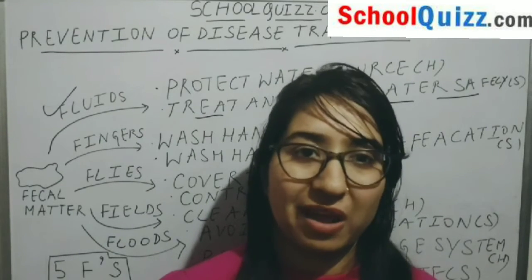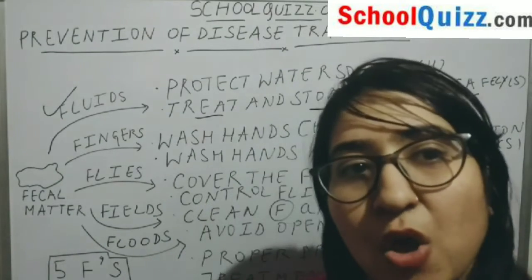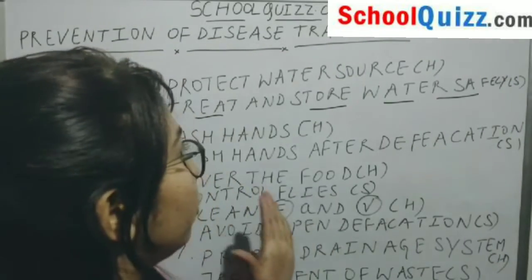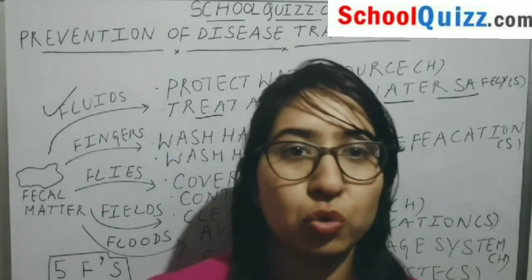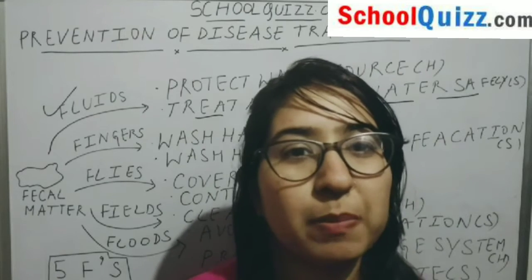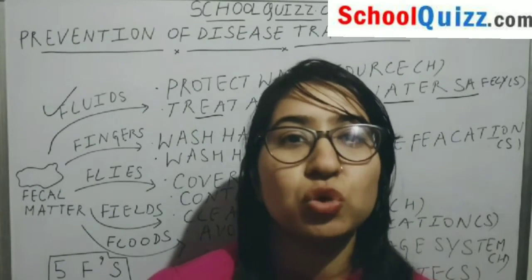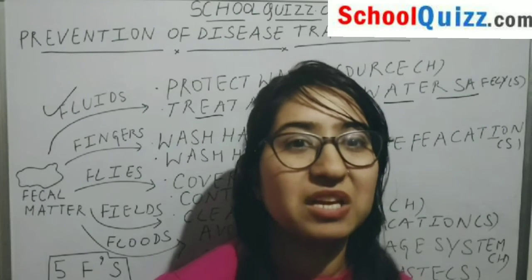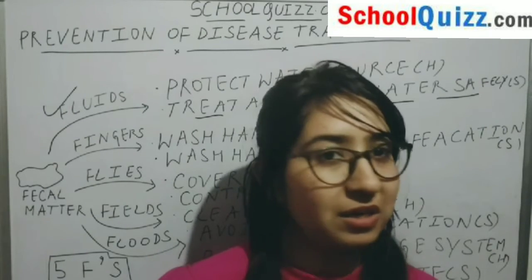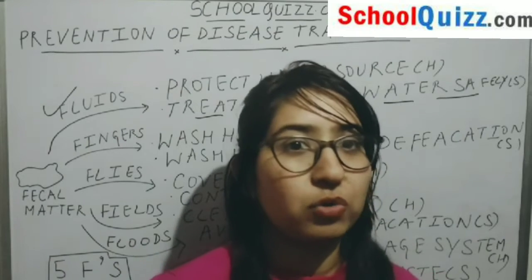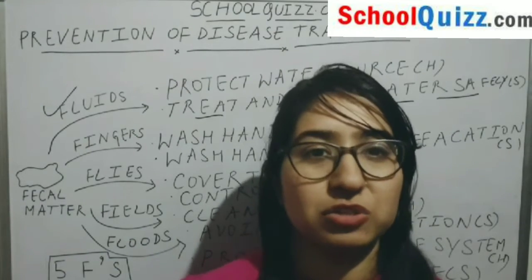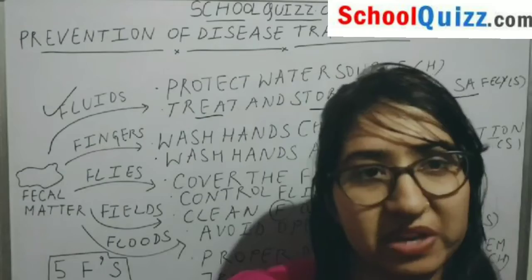And if we talk about storage, many times we have seen that people prefer rainwater harvesting. In that case we should try to have filters there, so that impurities and dust particles are purified out, and only clean water is there for our consumption.